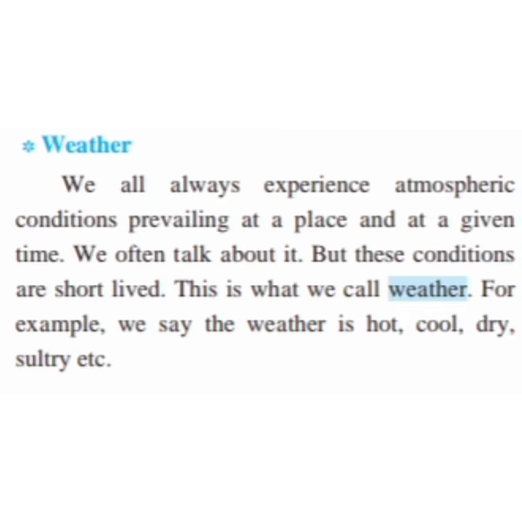For example, we say the weather is hot, cool, dry, sultry, etc. Sultry means a mixture of heat and coolness. So these different kinds of weather we feel or experience in our surroundings.